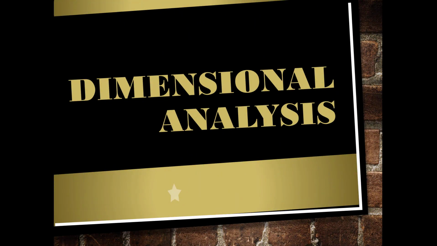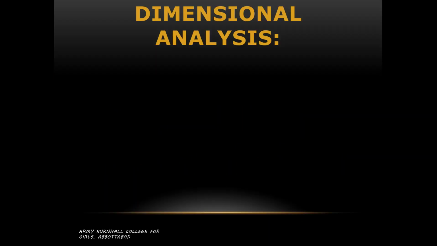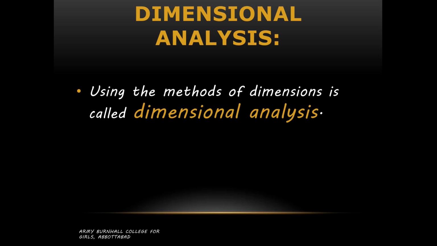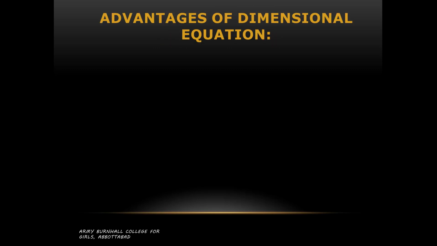Now we are going to discuss dimensional analysis. What is dimensional analysis? Using the methods of dimensions is called dimensional analysis. So if we are using dimensions to find something, that will be known as dimensional analysis, and it has various advantages and uses which we will discuss now.